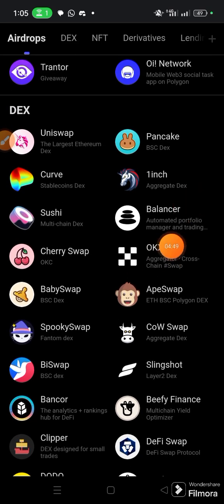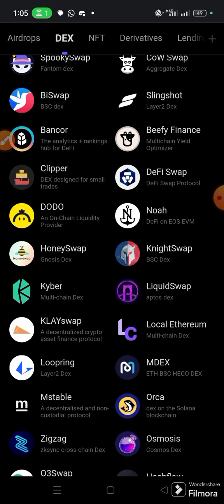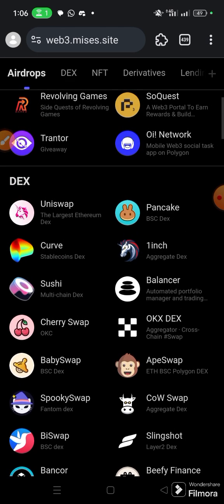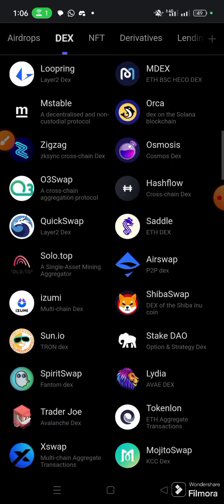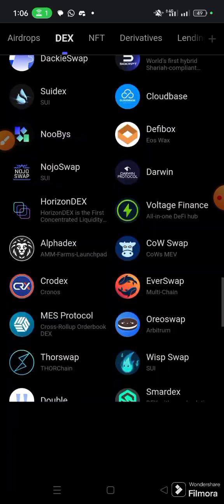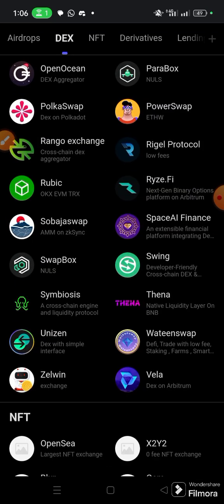OKX, for instance, is a centralized exchange, but it also has a decentralized exchange part. So if you are looking for a decentralized exchange, rather than going to just any place to get a link, which may be a scam, in Mises browser you can get a list of the verified decentralized exchanges in the crypto space through which you can do swapping or exchanging of your cryptocurrencies. You can see there are very many.